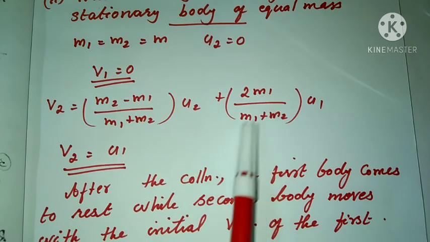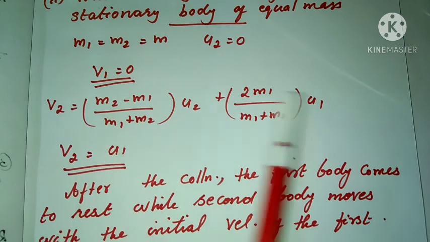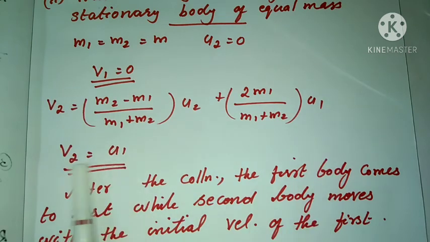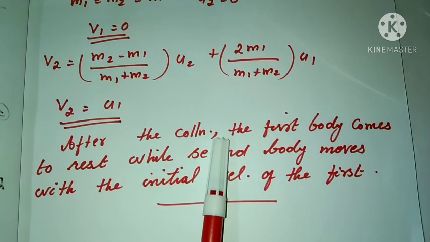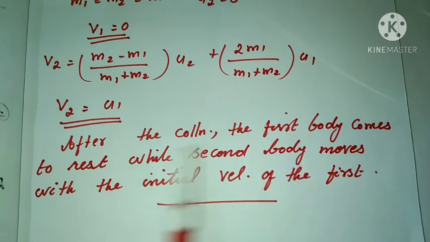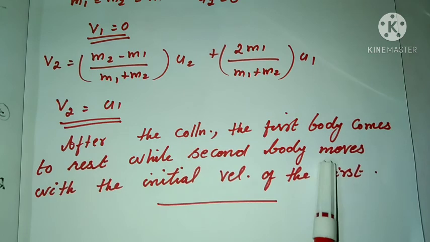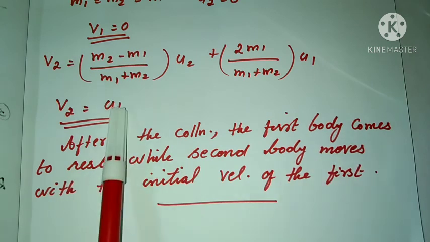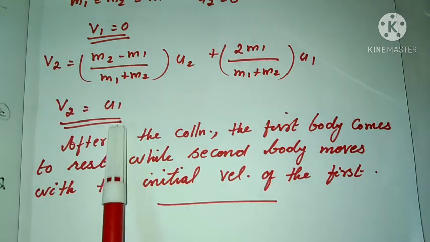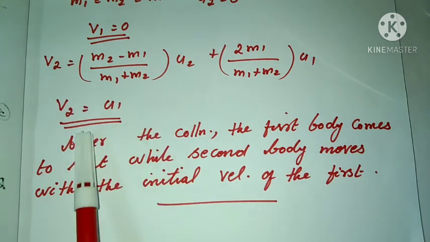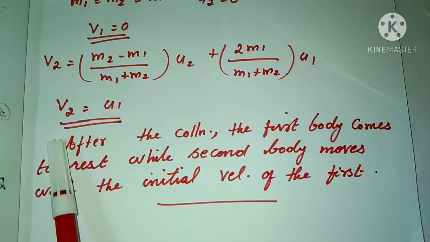And here 2m divided by 2m. So we can write V2 equal to U1. So what happens here? After the collision, the first body comes to rest, that is V1 equal to 0, while the second body moves with the initial velocity of the first.